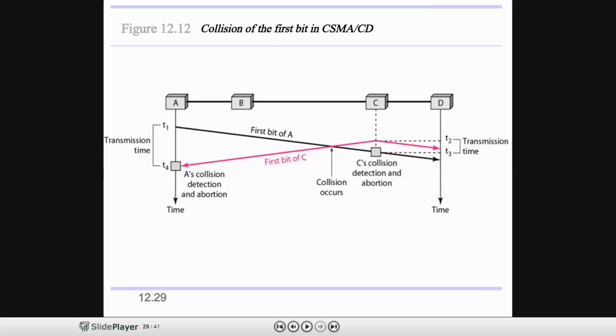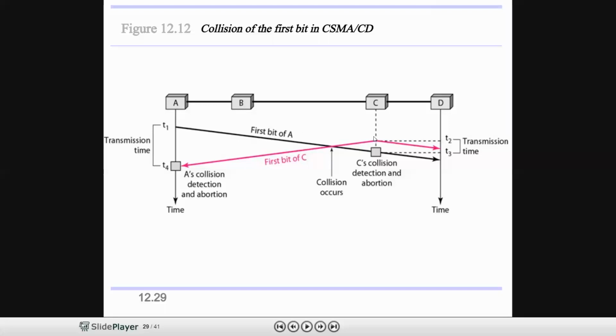Here we have 4 time intervals. First, at time t1, A starts transmitting the data.